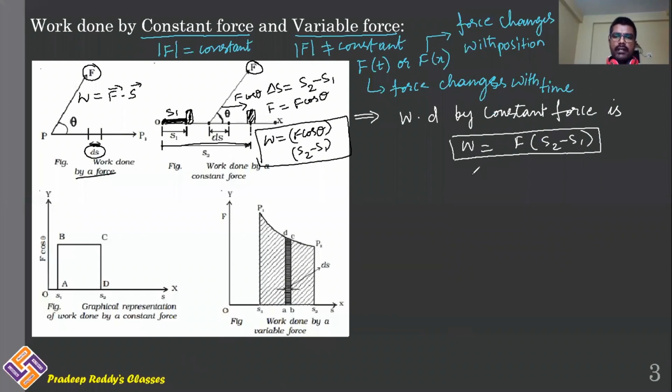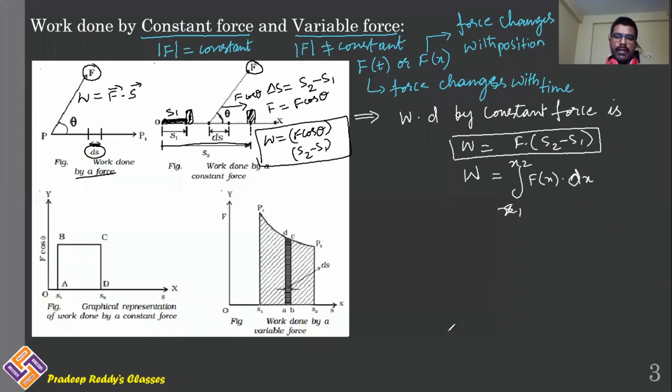This gives you net work done. Or you can write work done W is equal to the integration of F of x into dx, with limits from x1 to x2.